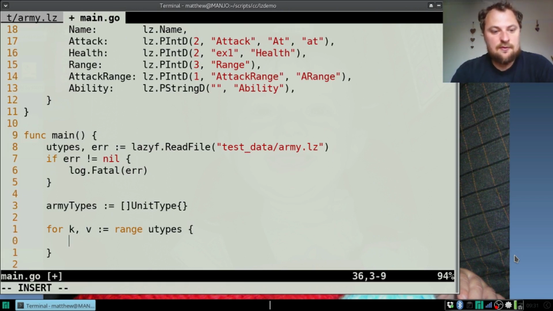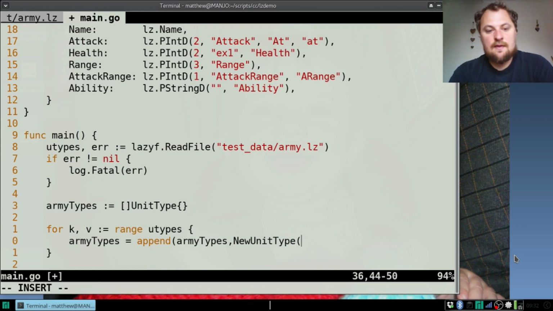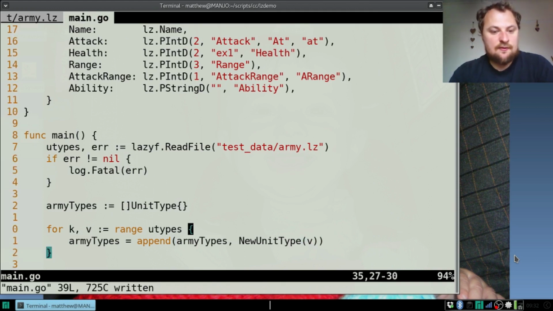So now the next thing we do is we just go army types := append army types, and with that we append new unit type, and this will take v, because v is of course running through is a u type. So underscore that.